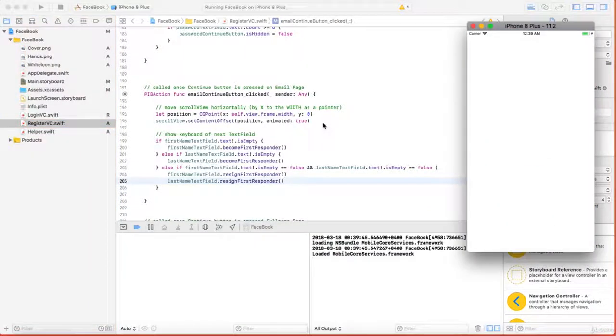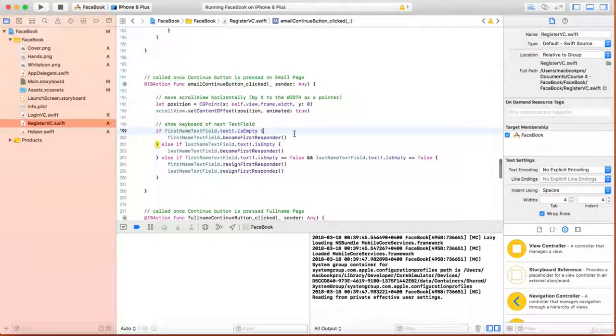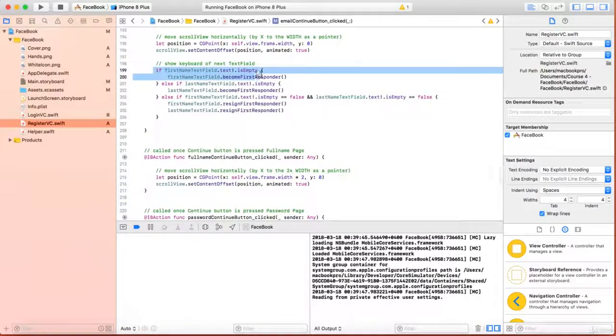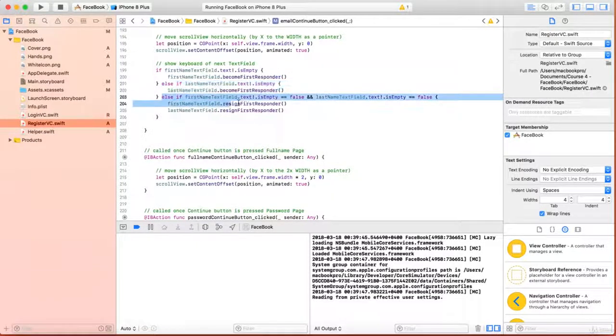So this is the logic which we have implemented. Okay, so here we'll write some text. I click continue, and automatically the keyboard is selected for this text field. So that's really excellent. So you understand the logic here. It's very simple. If the first name text field is empty, show the keyboard. If the last name text field is empty, show the keyboard. If none of these text fields are empty, then hide the keyboard.